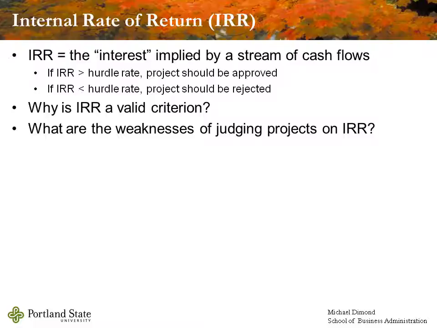In more common terms, we might call that the hurdle rate. It is the rate which a project has to exceed in order to get approved. It's the rate over which it has to leap in order to get approved. So if the internal rate of return is greater than the hurdle rate, the project should be approved. And if the internal rate of return is less than the hurdle rate, the project should be rejected.